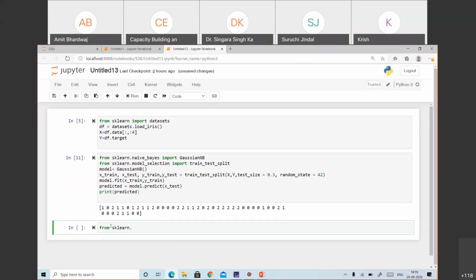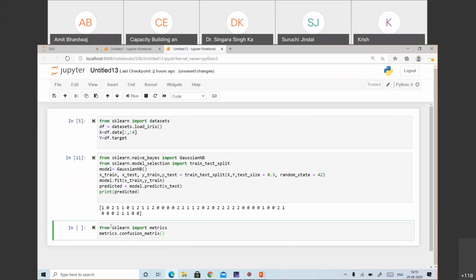From sklearn dot metrics import, and in the metrics we have a method confusion underscore matrix.